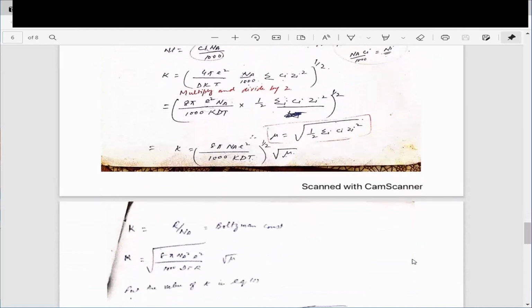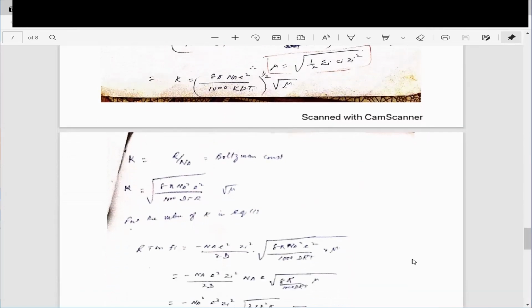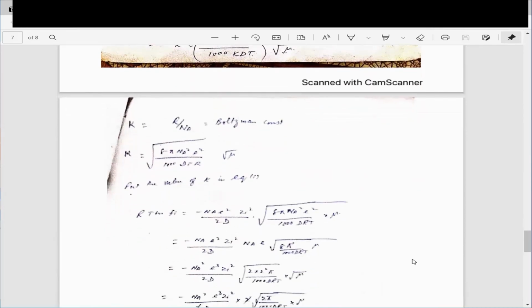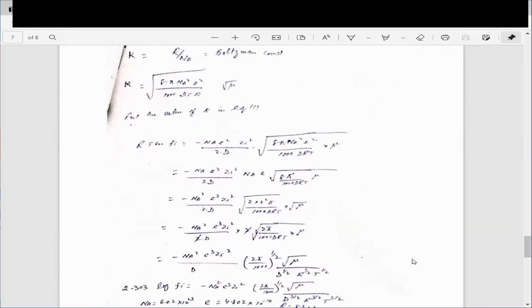Further, small k is here, k_B T. k is the Boltzmann constant, equal to R over N_a. So we replace that k by R over N_a, and then further modify the value of kappa. This is on the next page. You put this value of kappa in the last equation, number 11, and you can find the value from here.